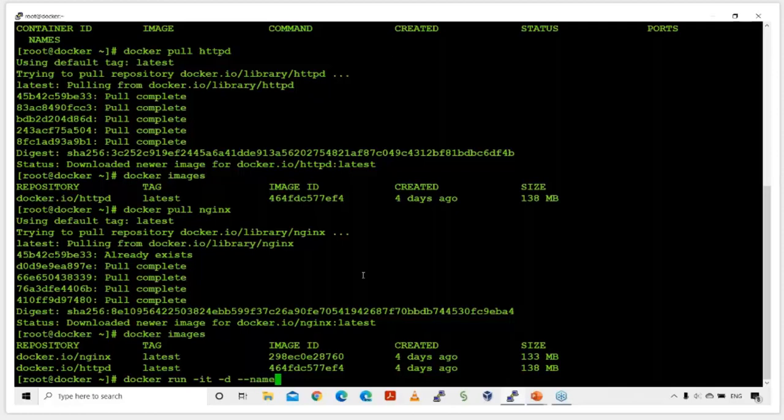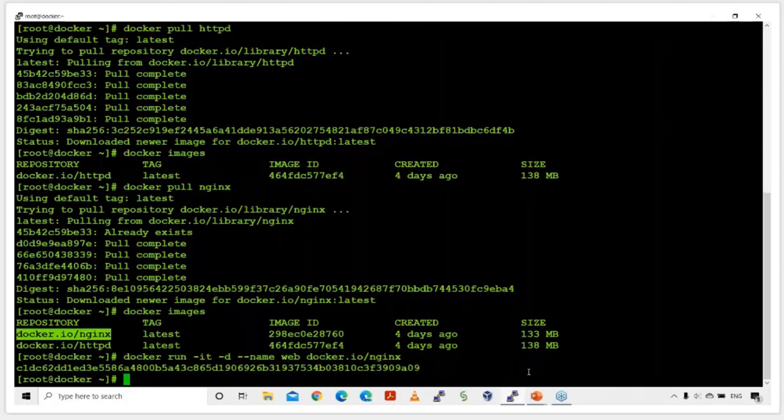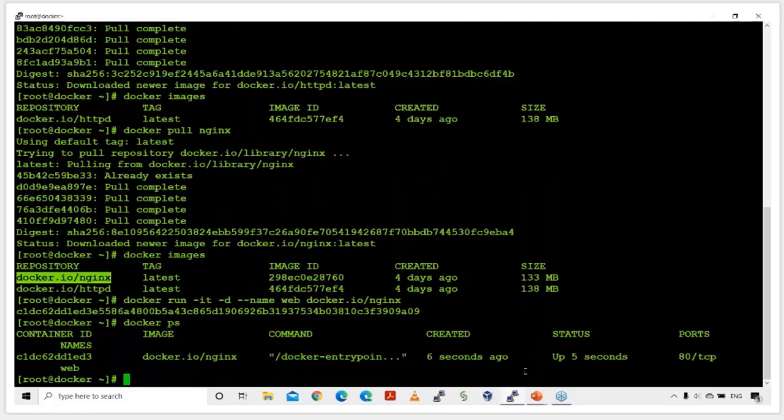You need to name this container. Let's say I want to name it my web container. And I would like to create this container from the Nginx image, so I can put the image name here. And look guys, this has started the container. How do we check whether the container is running or not? Yes, you can use the command docker ps, and this container of mine is started.